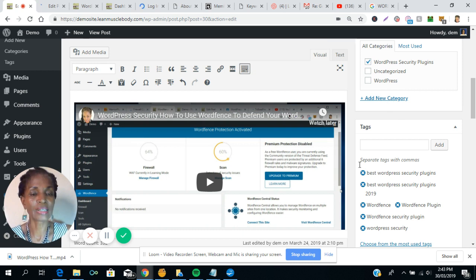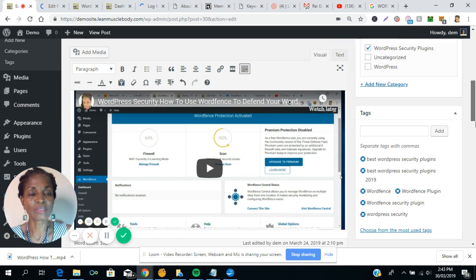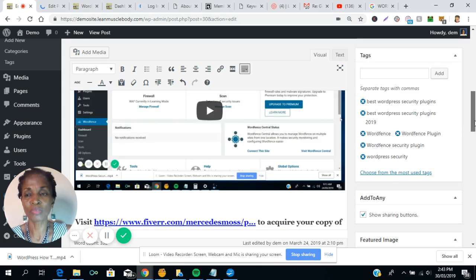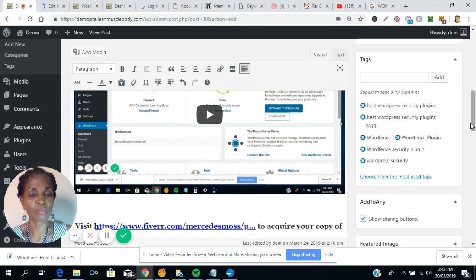Your tags are keywords that the search engines and other people are using to find content online. And there is a very particular way to do keyword search. We'll talk about that at some other point in time. But your tags need to be tags that are highly searched for. In other words, you can't have 10 people searching for these tags. So for example, this is best WordPress security plugin.